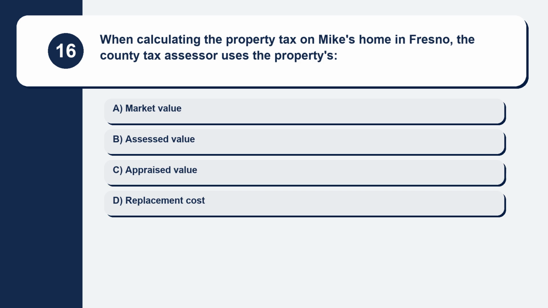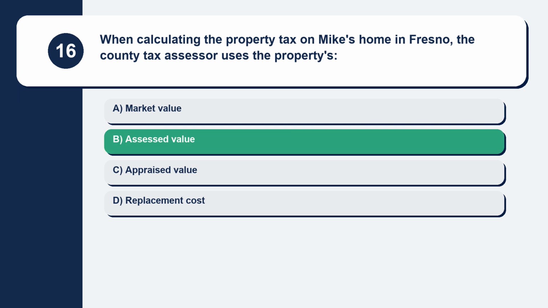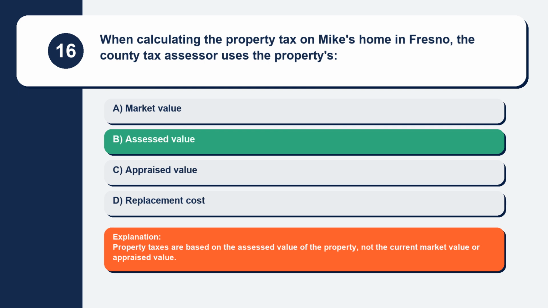Question 16. When calculating the property tax on Mike's home in Fresno, the county tax assessor uses the property's. Here are your options. Option A, market value. Option B, assessed value. Option C, appraised value. Option D, replacement cost. The correct answer is option B, assessed value. Explanation. Property taxes are based on the assessed value of the property, not the current market value or appraised value.